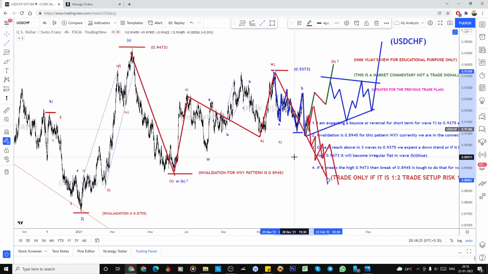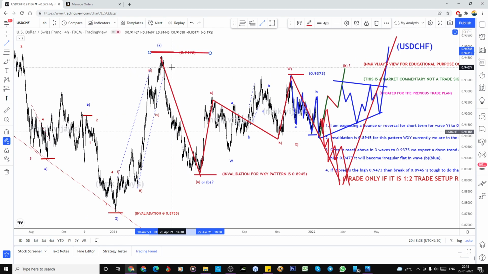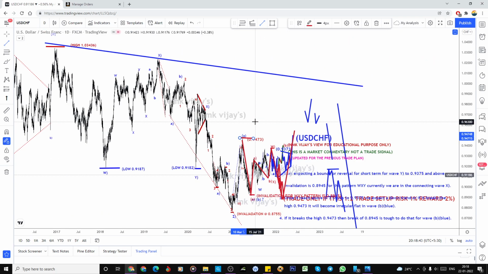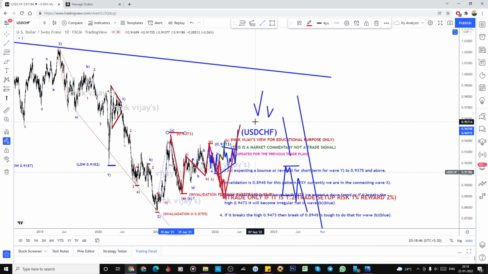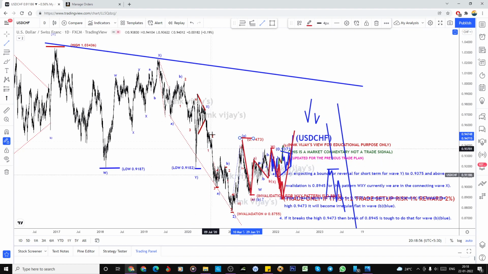Sorry, there are two possibilities, but anyway I am looking only for the bullish to break this high. That is my view. There is no change here. And one more option, because why I am damn sure about this, it has to break. See, I am expecting the possibility only according to this wave count, because this is a W, X, Y. So one flat correction has completed, and this is the connecting wave of X, and again one A, B, and C. So this is the end of that Z wave.